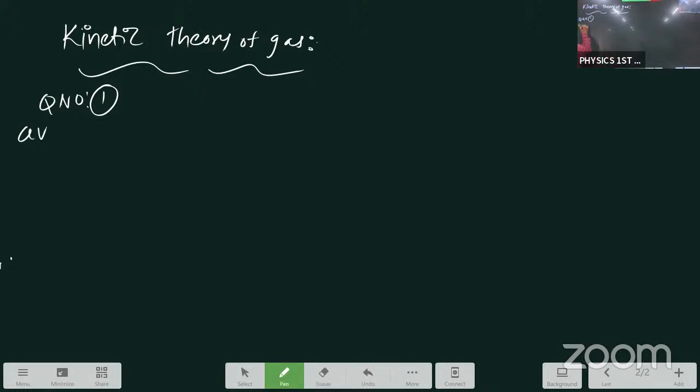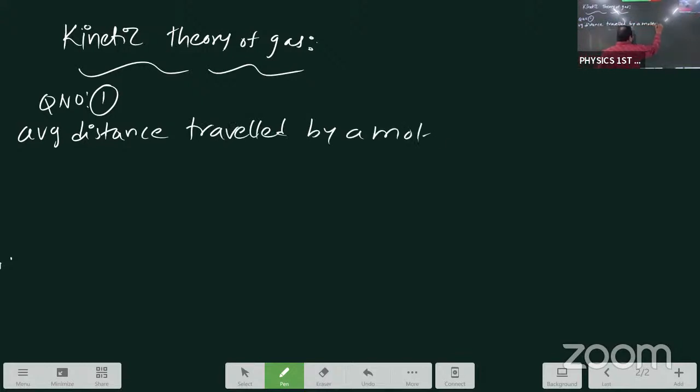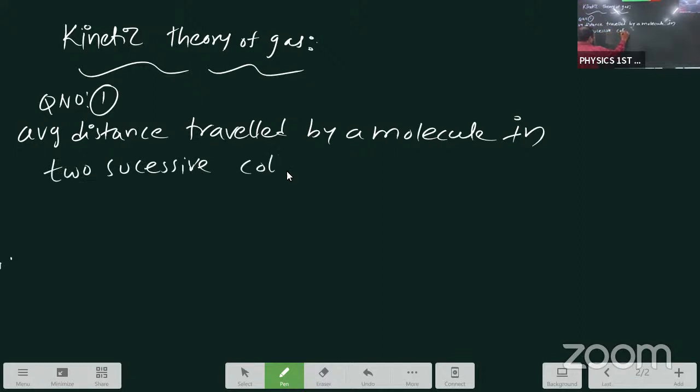Average distance, shortcut. Average distance traveled by a molecule in 2 successive collisions. For this statement 1, this question is most important, 3 star, and the formula.